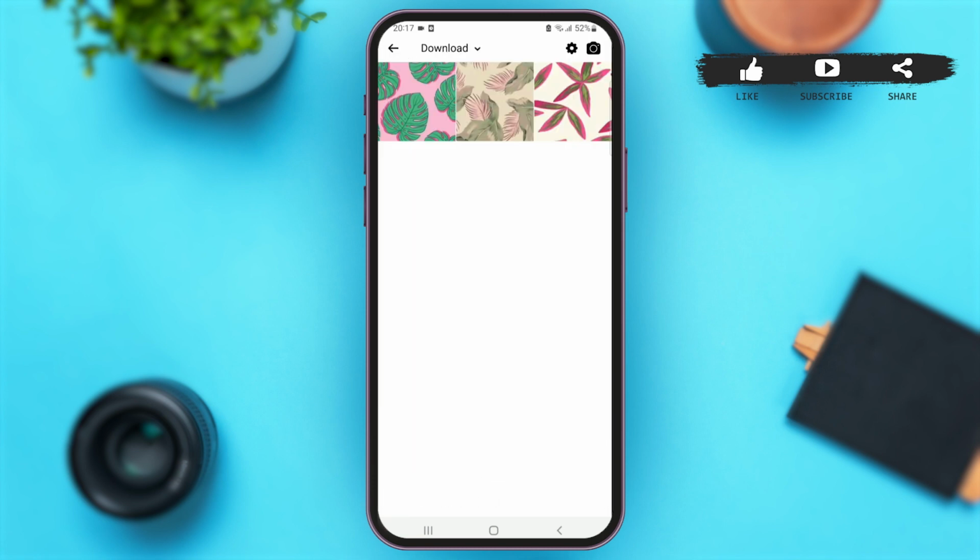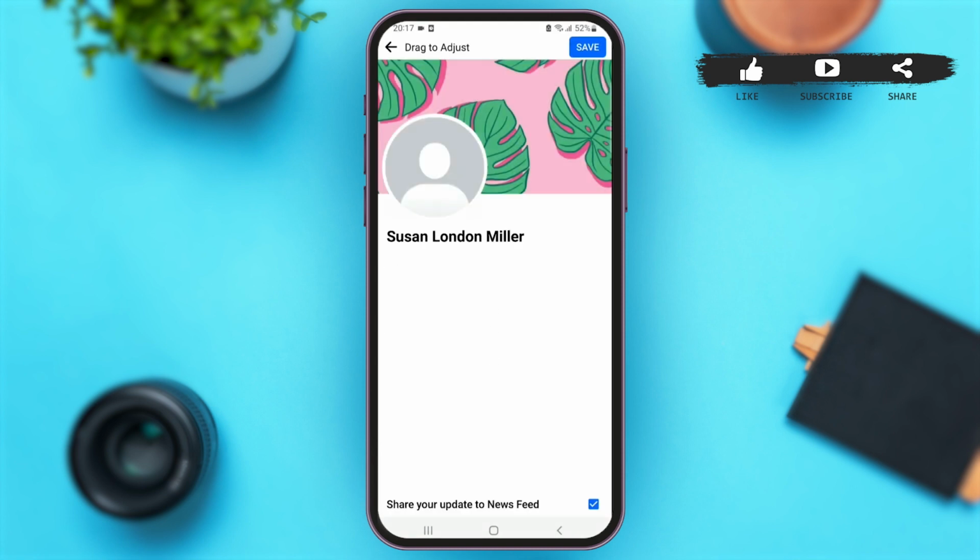With that, your gallery will be opened. Now, choose any photo of your choice. So as I selected this photo, all you have to do is tap on the option of Save at the top right corner. If you wish to, you can also share your update to newsfeed by making a check mark on this box at the bottom of your screen.